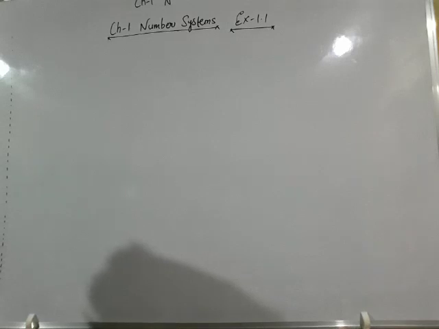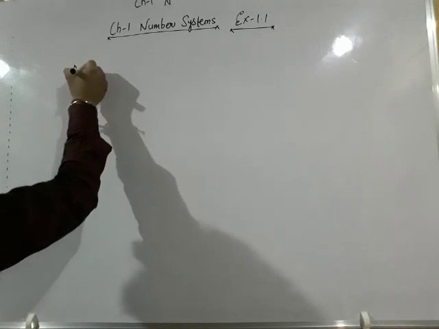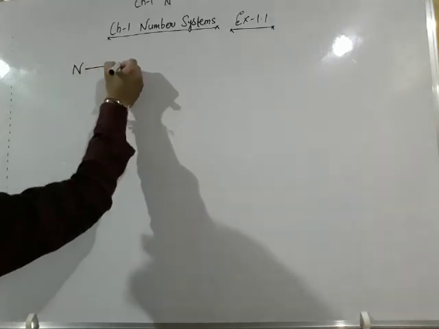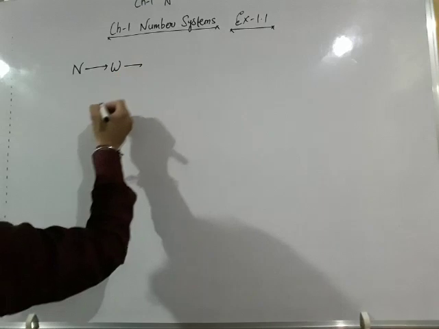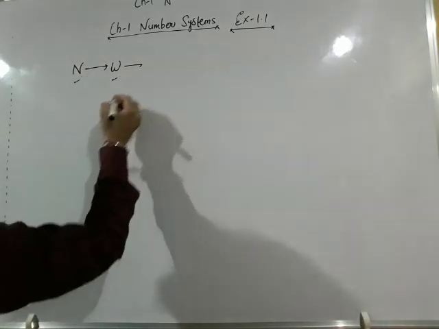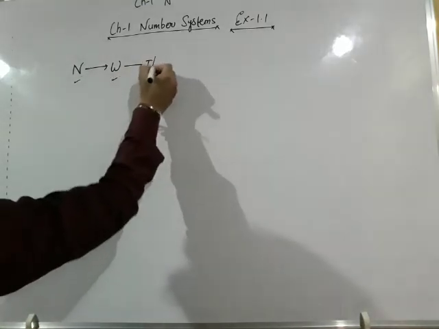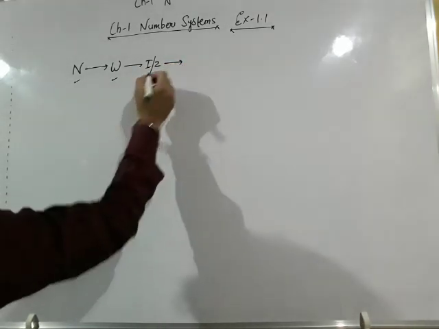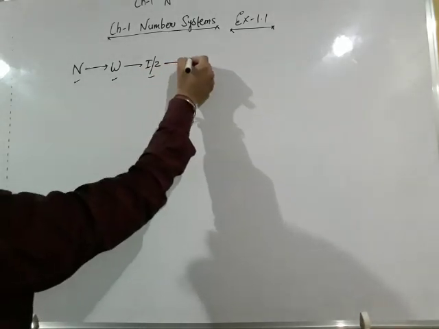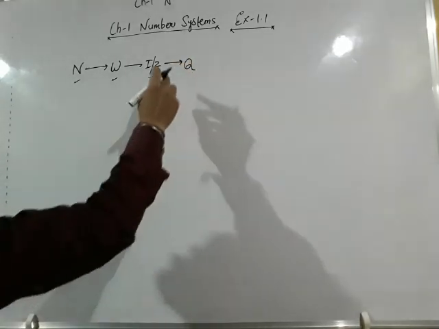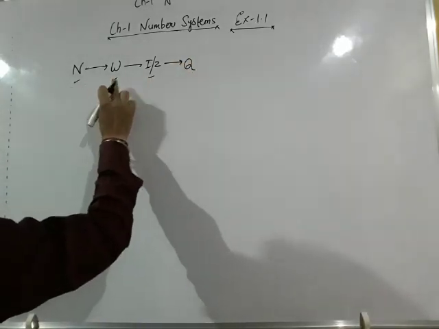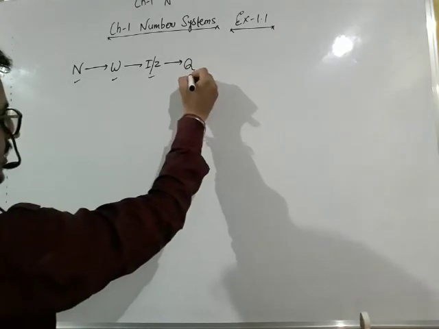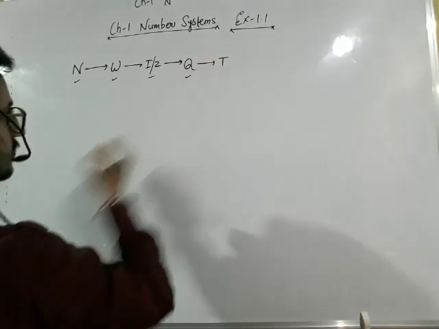Yes, we have already discussed it in our previous video. We have studied that all natural numbers are whole numbers, all whole numbers and all natural numbers are integers, and all natural numbers, whole numbers and integers are rational numbers, and all natural numbers, whole numbers, integers and rational numbers are real numbers.